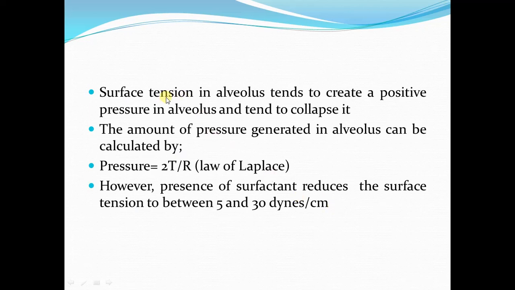Now this surface tension in the alveolus tends to create a positive pressure, and it tends to cause the collapse of the alveolus. The amount of pressure which tends to cause the collapse of the alveolus can be calculated by this formula, where pressure is equal to 2T divided by R. This is called the law of Laplace.